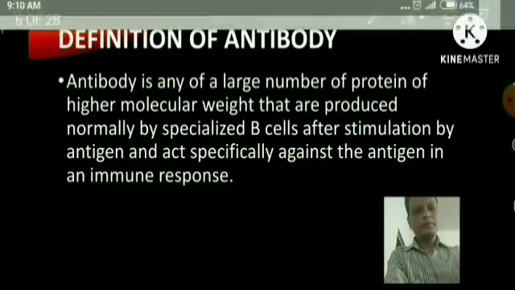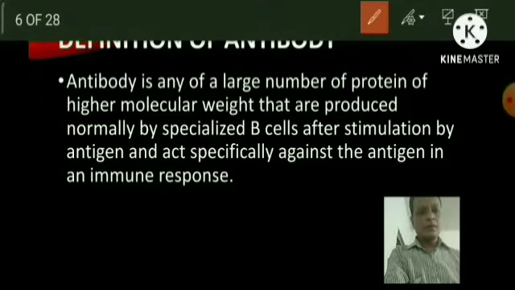Actually, specialized B cells. As you know, the B lymphocyte is responsible for the production of antibody. But how can a B lymphocyte produce antibody?